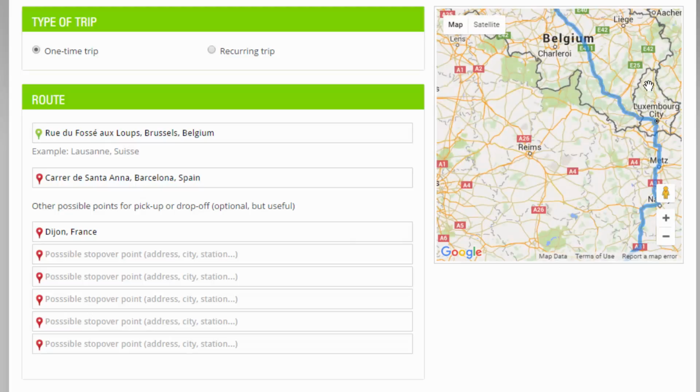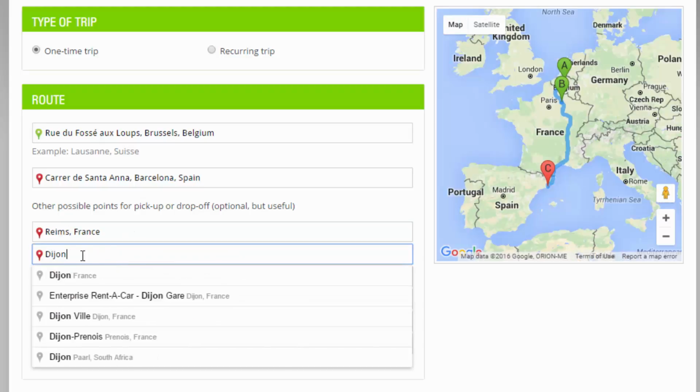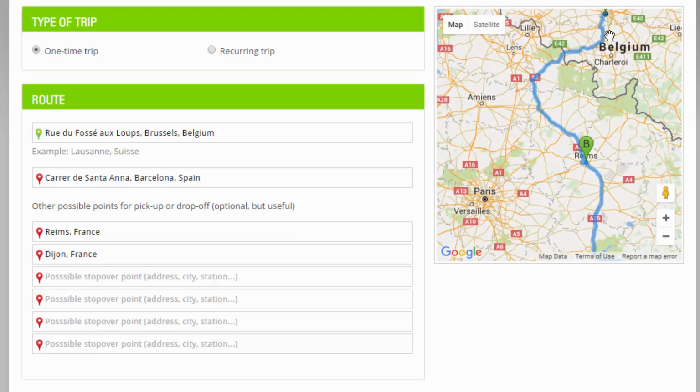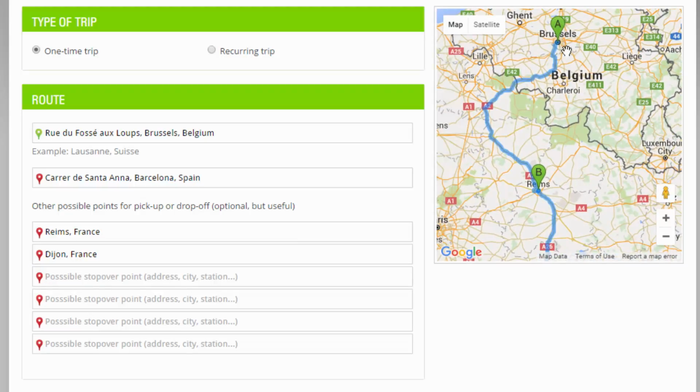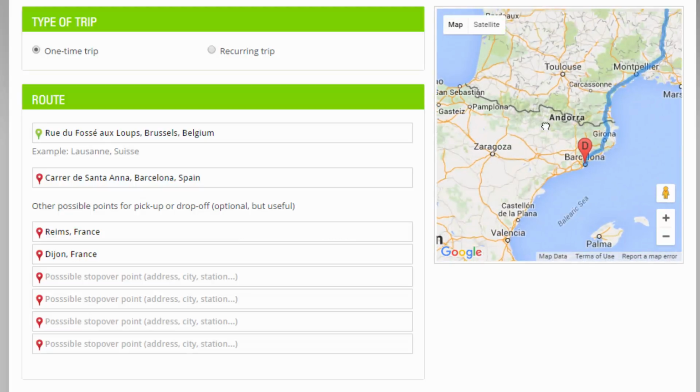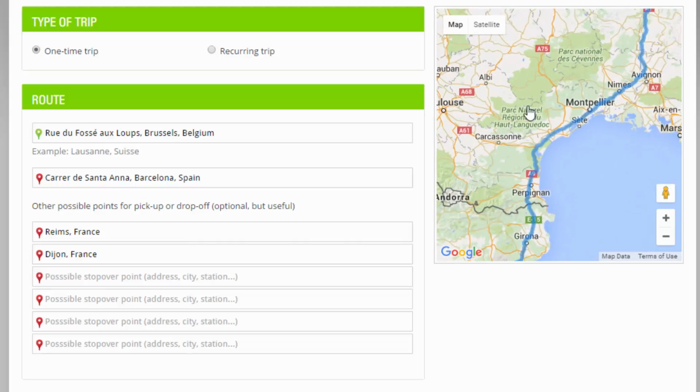But I don't drive into Luxembourg, so here I will type France and then Dijon. Okay, as you can see now, I'm going from Belgium to France to Spain. Okay?